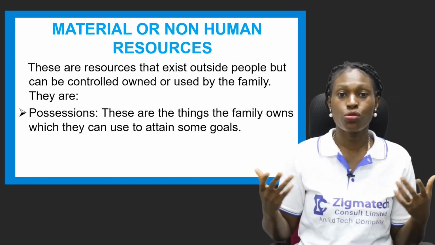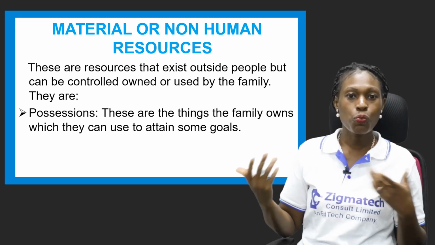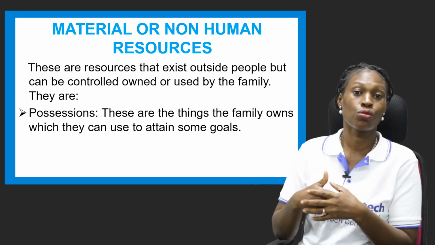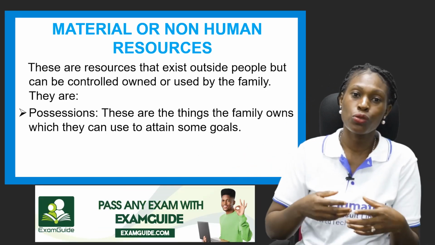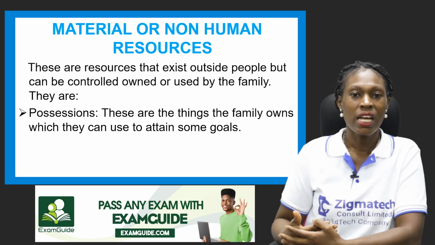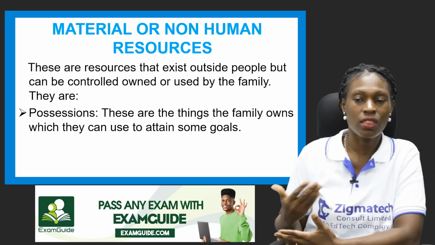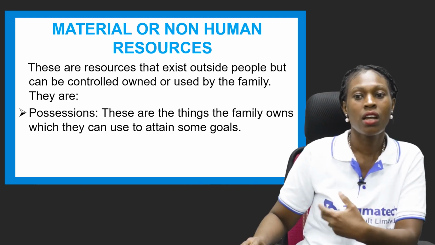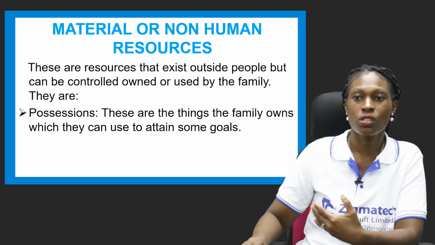Let's say the family wants to travel out, and they look at some of the things they have. They can put them up for sale and travel out to get a better life. Or they can use those things to see that some needs in the family are met. So possessions are the things that the family owns, which they can use to attain some of the goals they are set to achieve.